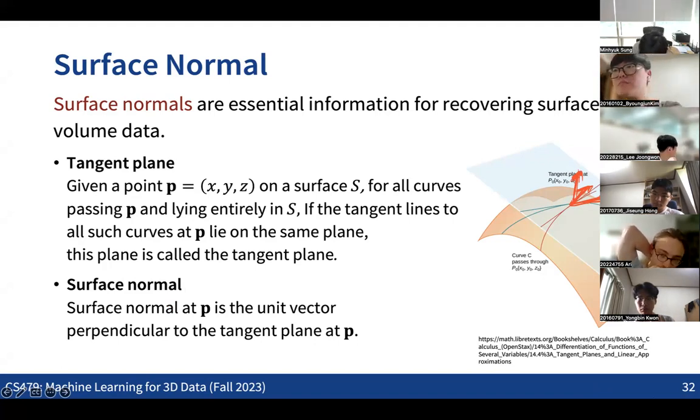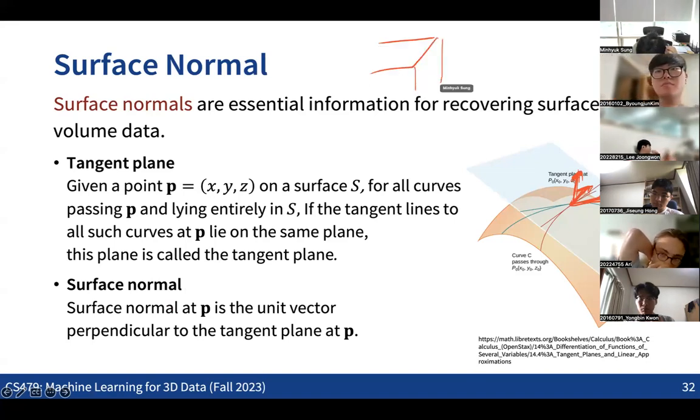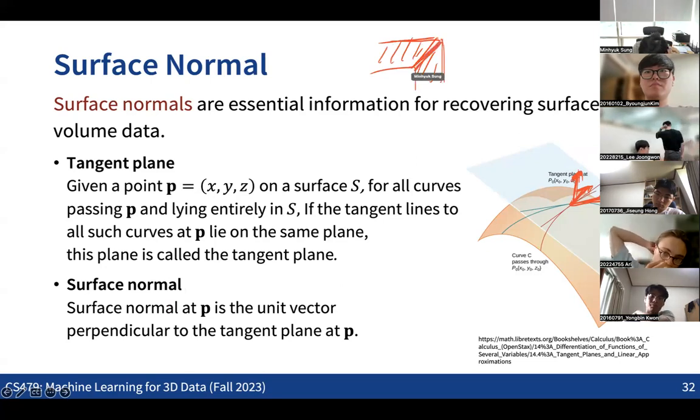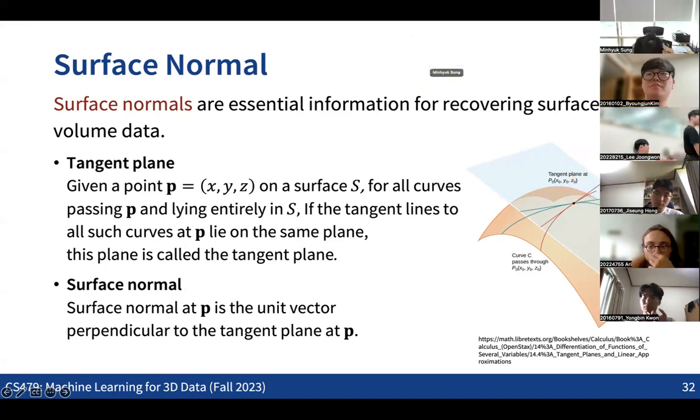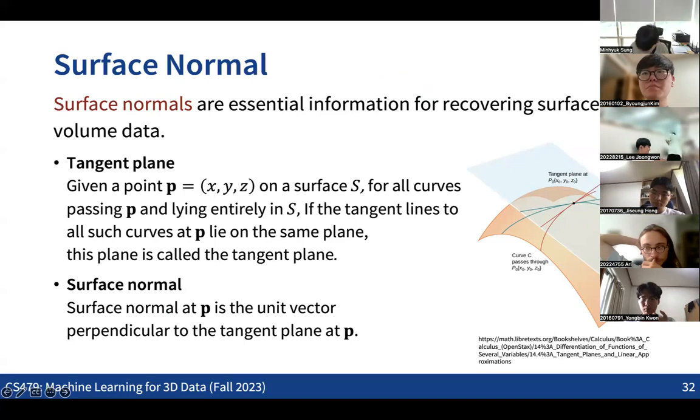But obviously, for the cases where the surface has sharp edges like this, at this point you cannot find the tangent plane. So this is a degenerate case. But except for these degenerate cases, if we have a regular surface, we can define the tangent plane like this. Then you just need to take two curves and the tangent vectors of those two curves, and the cross product of these two vectors will define the normal direction.